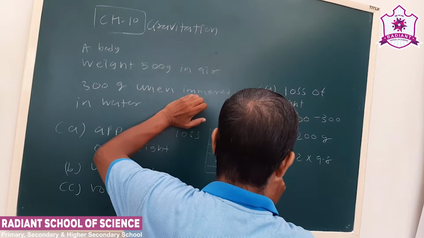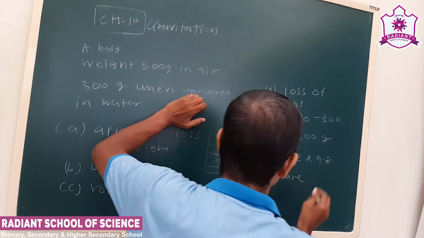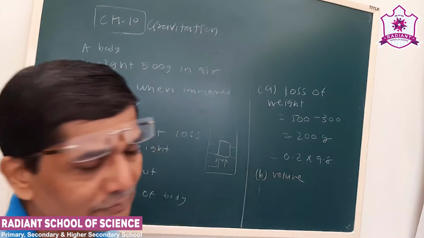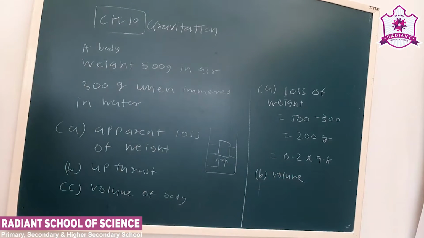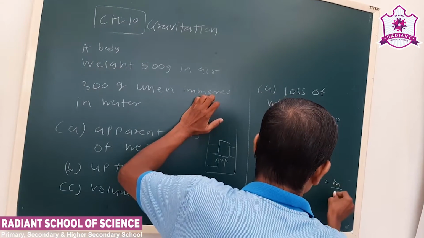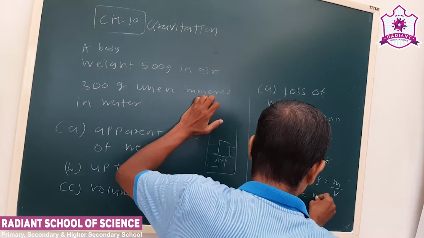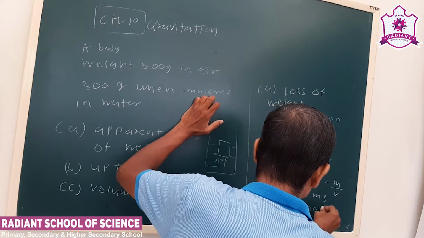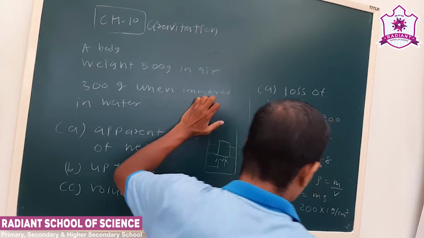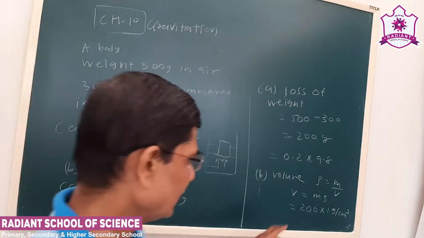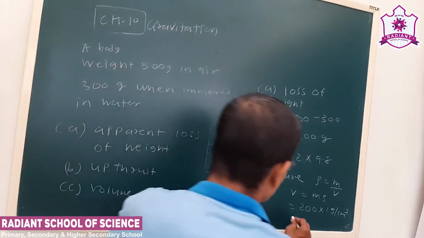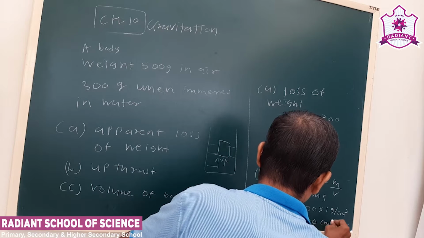Now see, next is the volume of the body. The loss of weight is mg. For volume, see, density is mass upon volume. Now it is 200. Water density is 1 gram per centimeter cube. Here the mass is in gram, that's why I have taken gram per centimeter cube. So the loss of volume will be 200 centimeter cube.